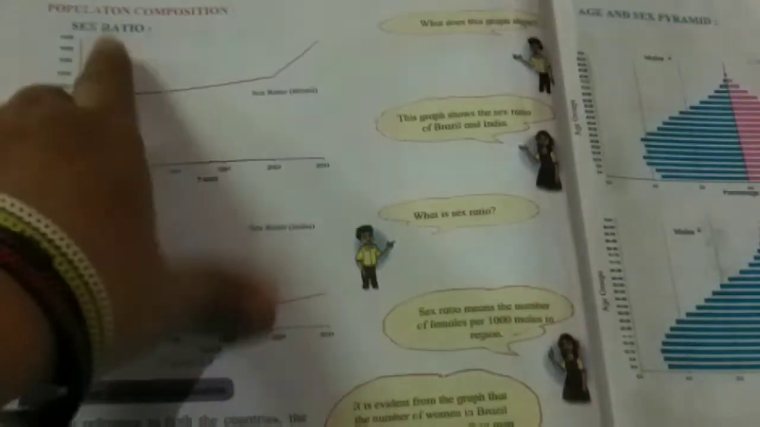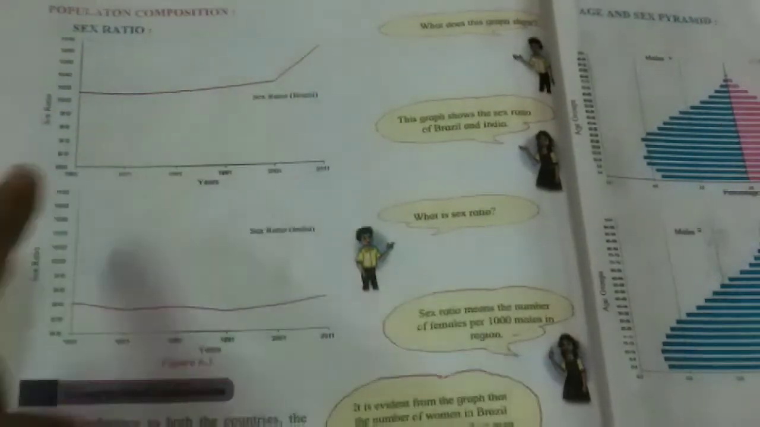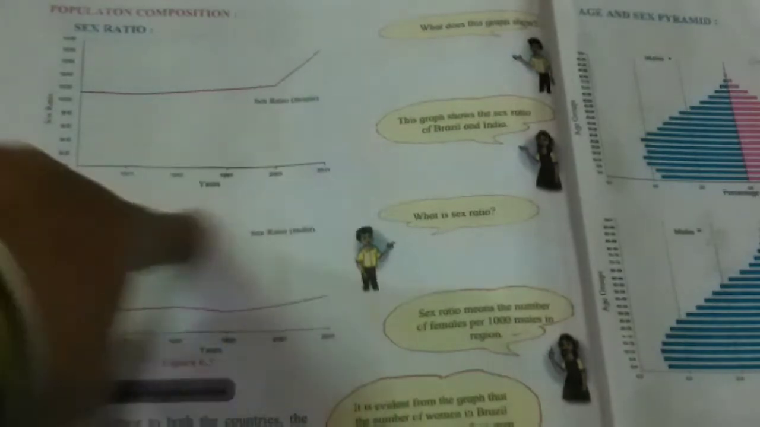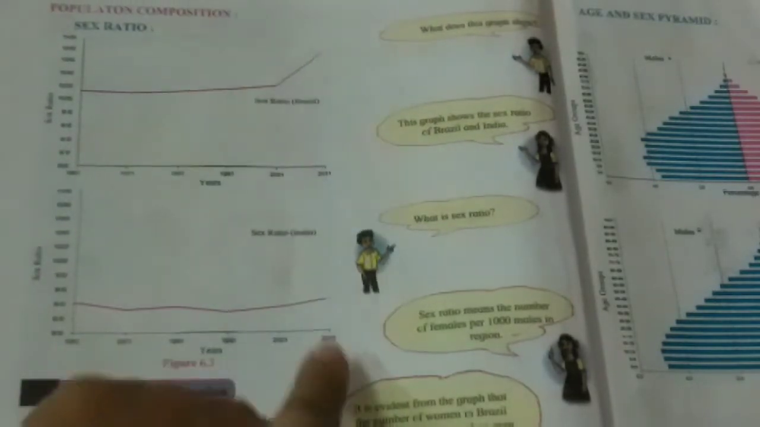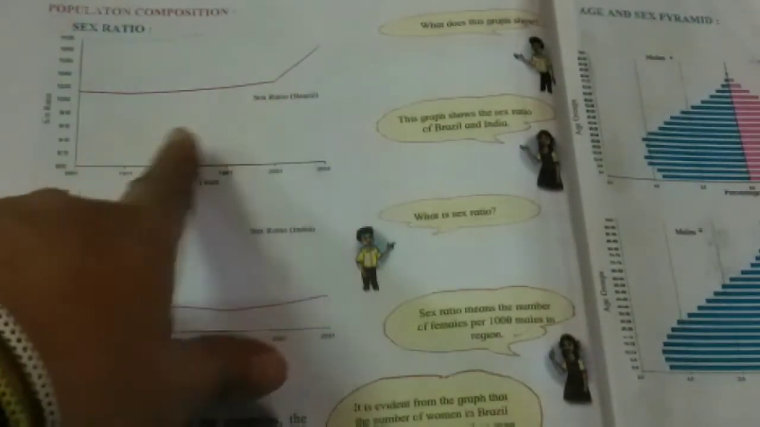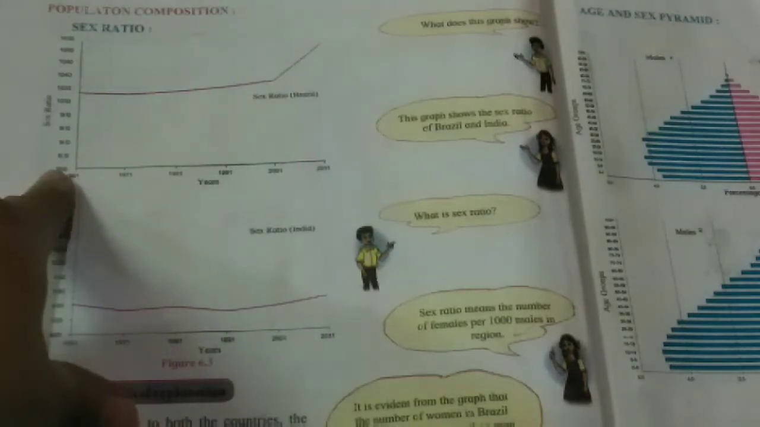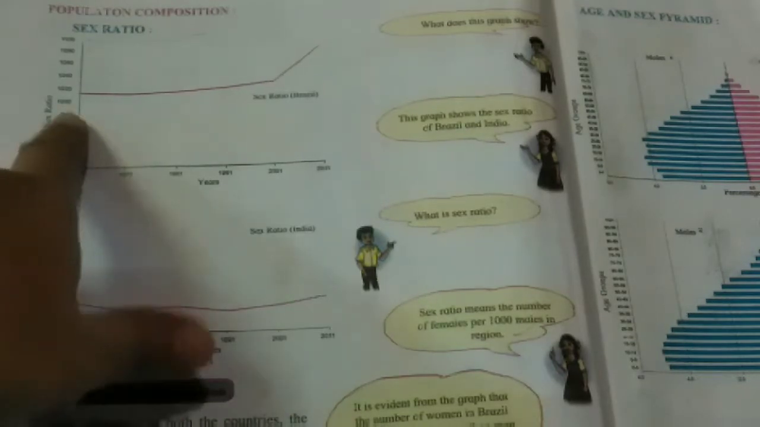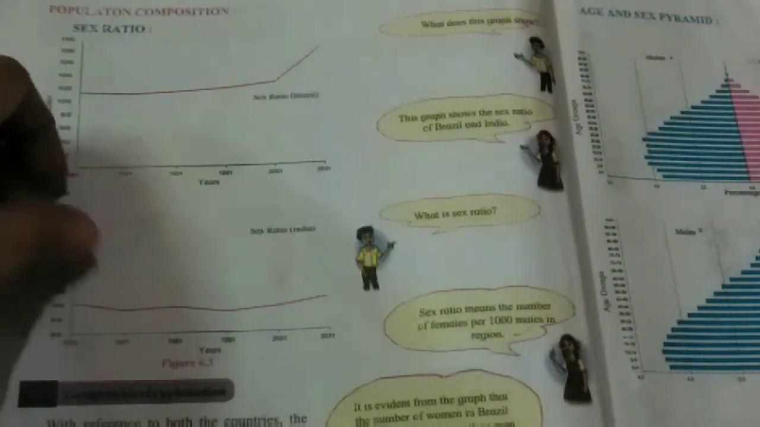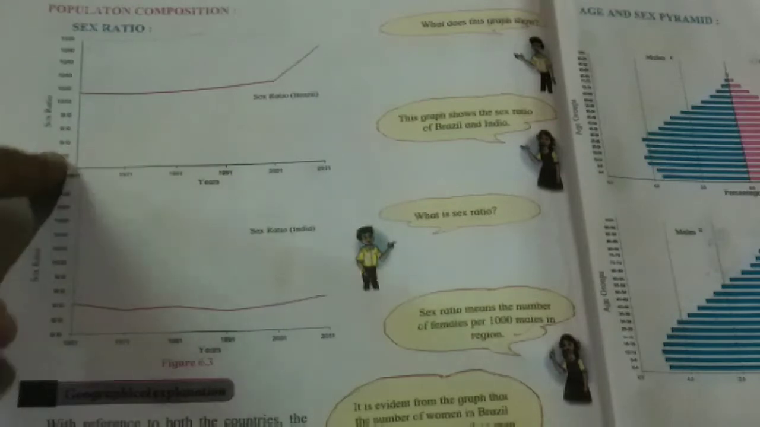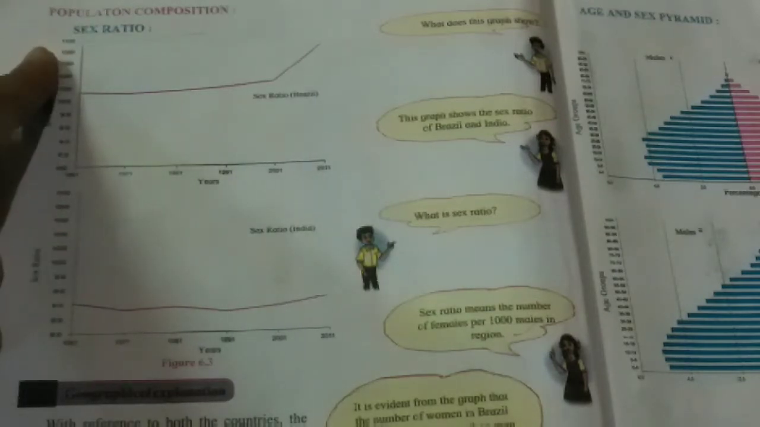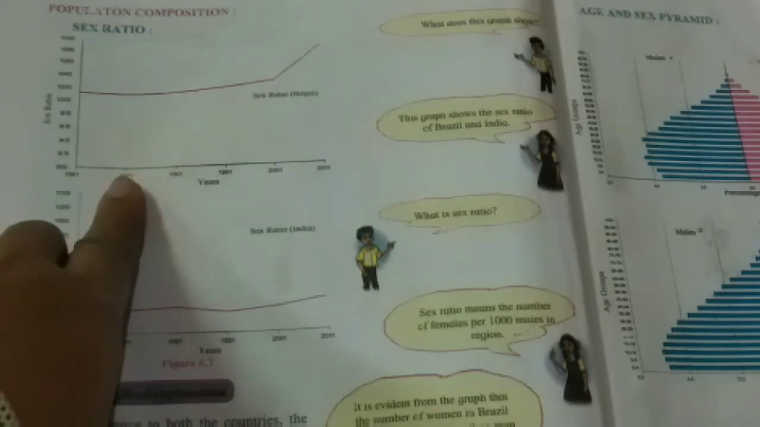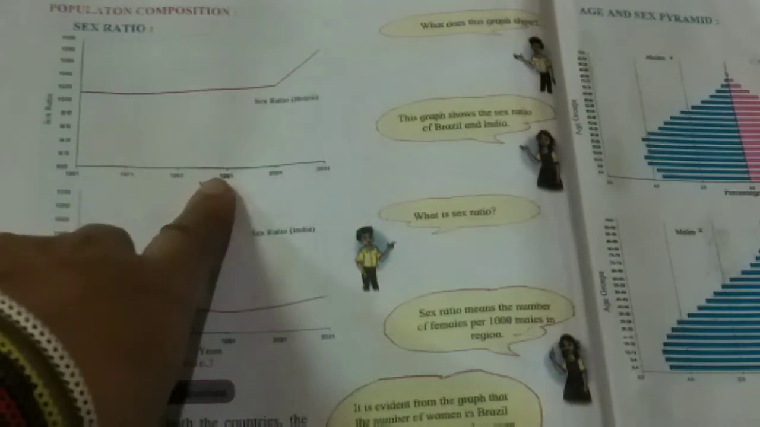Now children, can you see this population composition? This is the sex ratio of Brazil, and this is the sex ratio of India. Brazil's ratio goes from 900, then 920, 940, 960, 980, 1000 like that. It is increasing, till 1100. The years are 1961, then after 10 years 1971, 1981, 1991 like this.